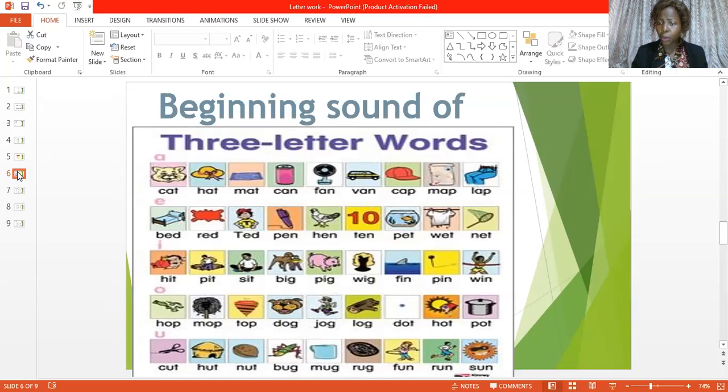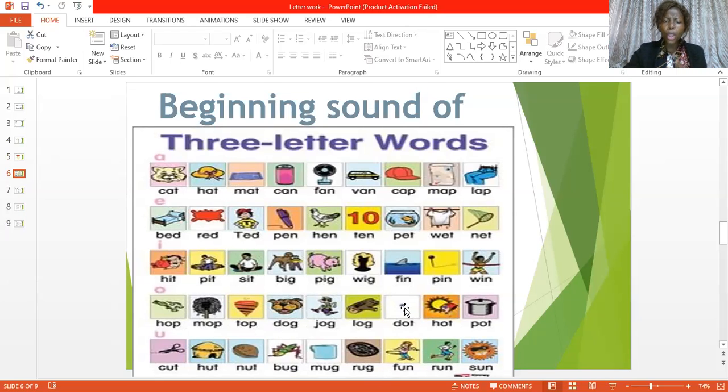Beginning sound of 3-letter words. Just like we can see now, we have cat, we have hat, we have mat, we have lots of pictures here.